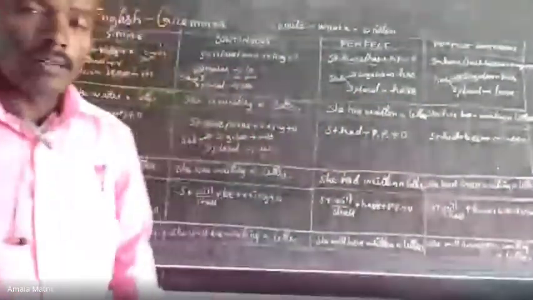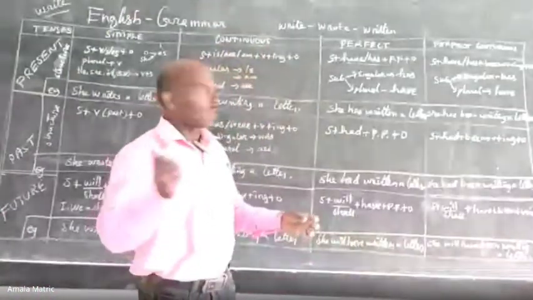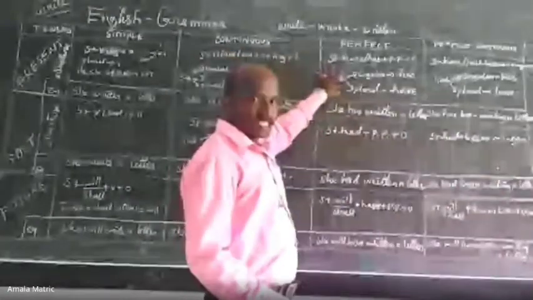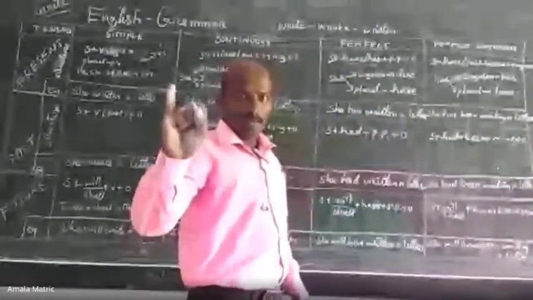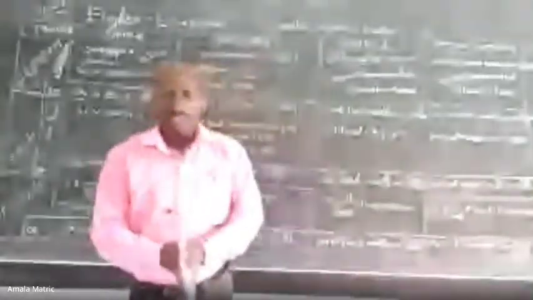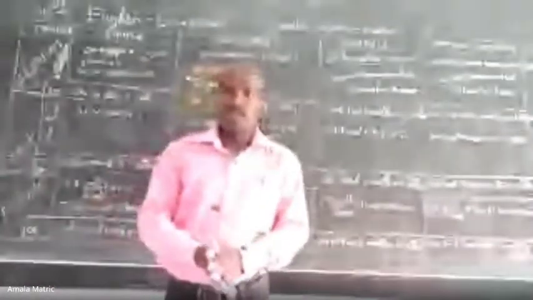Now we have written on the board the names of the 12 tenses, with their structures and examples. Now let's see where each is used. What is the difference between present continuous and past continuous? Let's see one by one. Listen carefully. This is a very important session for you.